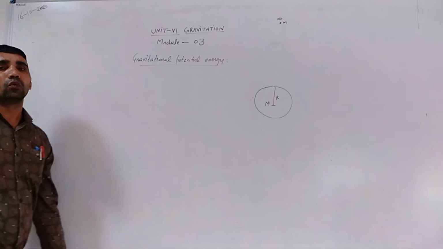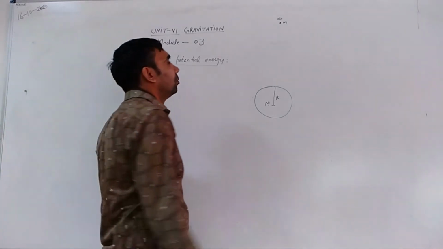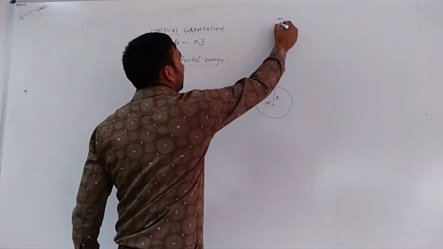If we move the body of mass small m from infinity to a particular point P,